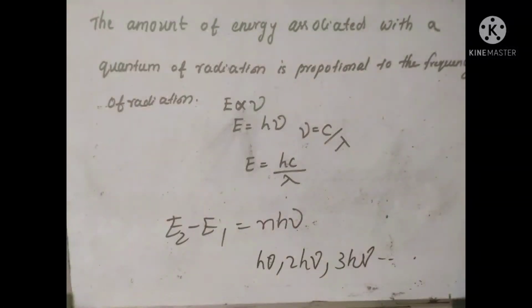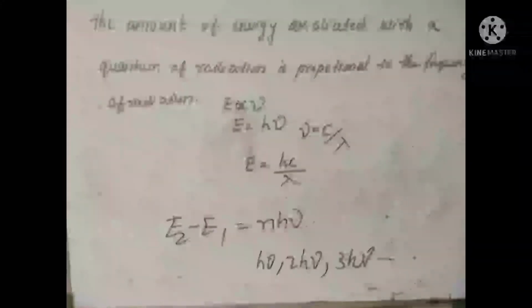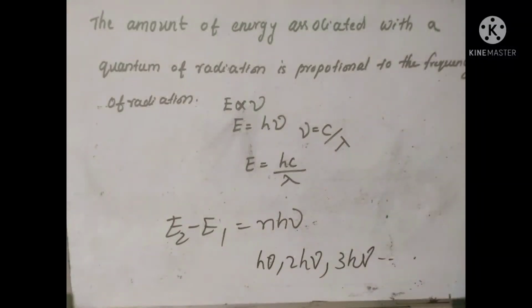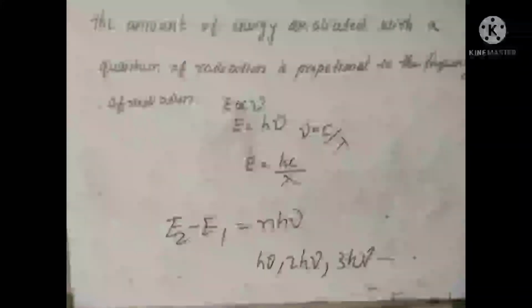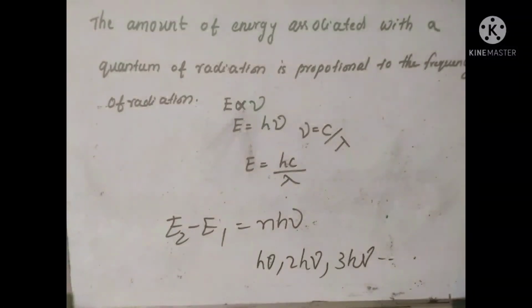The amount of energy associated with a quantum of radiation is proportional to the frequency of radiation, that is E is proportional to nu, E equal h nu, where nu is c by lambda, where c is the velocity of light and lambda is the wavelength. Here the energy associated with a quantum of radiation depends inversely on its wavelength. Therefore, E equal hc by lambda.